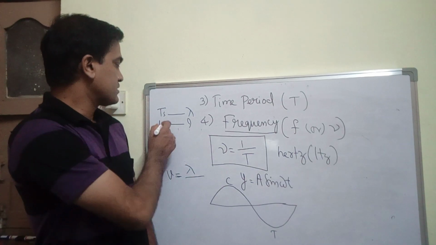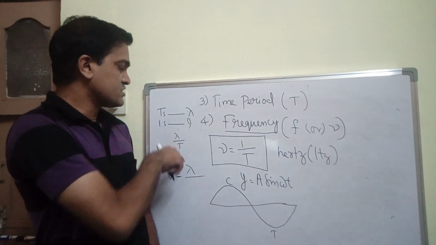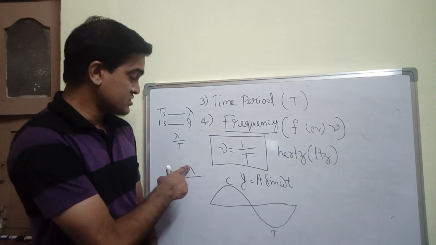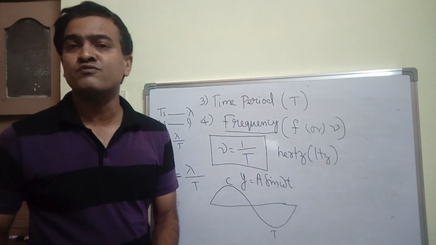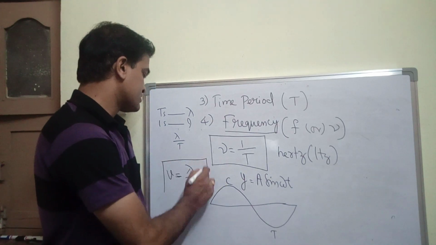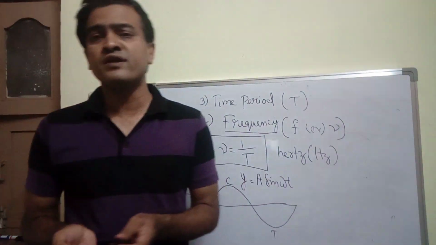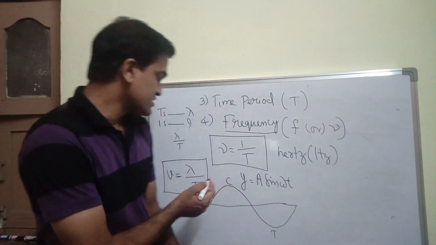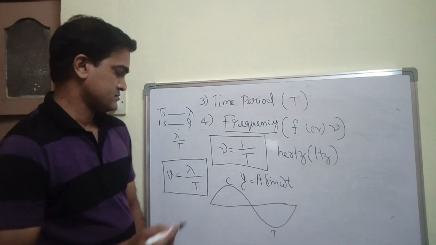If you cross multiply, you get 1 into lambda by T. So this lambda by T is nothing but distance by time, which gives velocity. This velocity is called wave velocity, or simply velocity of wave. Velocity of wave is nothing but distance travelled by a wave in 1 second, right?